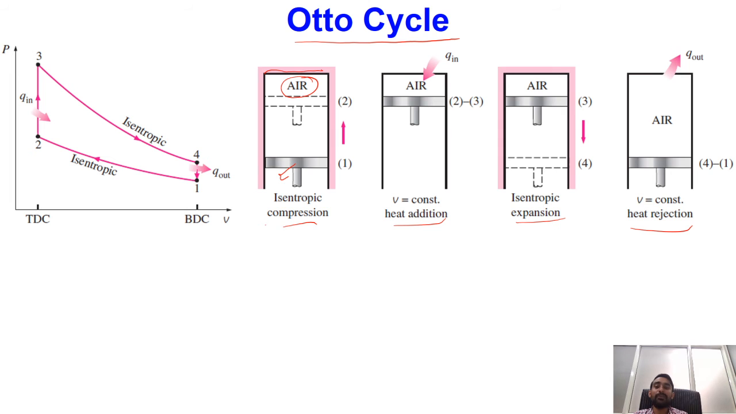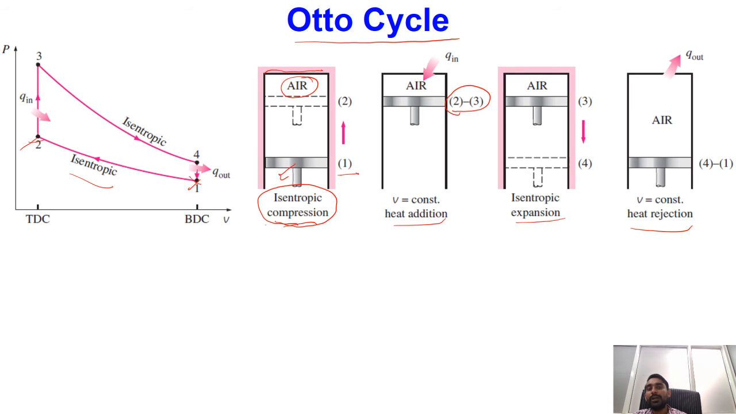The first process was the compression stroke. Now the compression stroke we have idealized as isentropic compression. Over here, this is point number 1 corresponding to bottom dead center, and from bottom dead center to top dead center we have an isentropic compression process. Then during process 2 to 3, we earlier had combustion of the air and fuel. Now, as I have told you, in spark ignition engines most of the combustion takes place while the piston is near the top dead center.